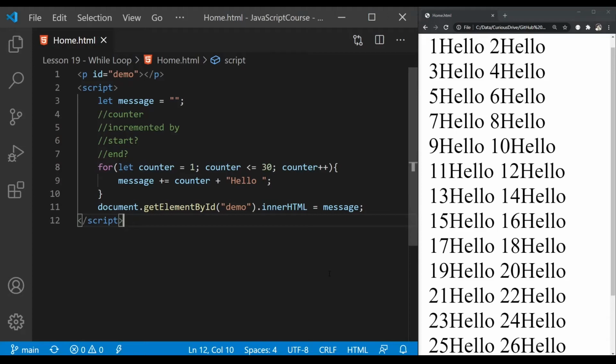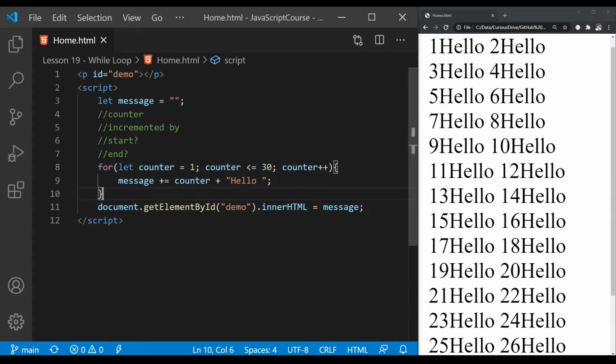You can use while loop instead of using for loop if you like. While loops keep on going until a particular condition is false. When we wrote our for loop, we defined a counter and we set the value to 1. And in the third statement, we incremented that counter for each loop, and we kept on performing this statement as long as counter is less than or equal to 30.